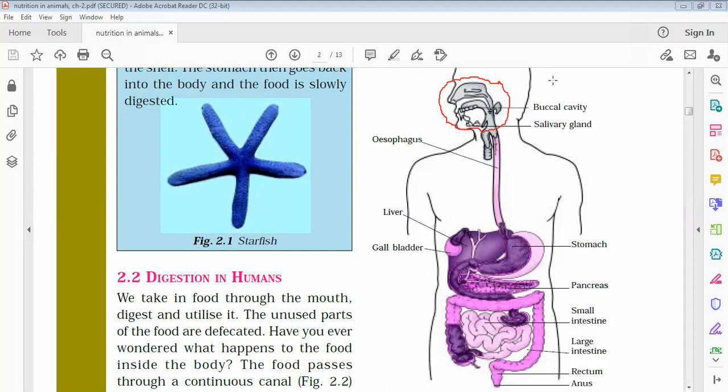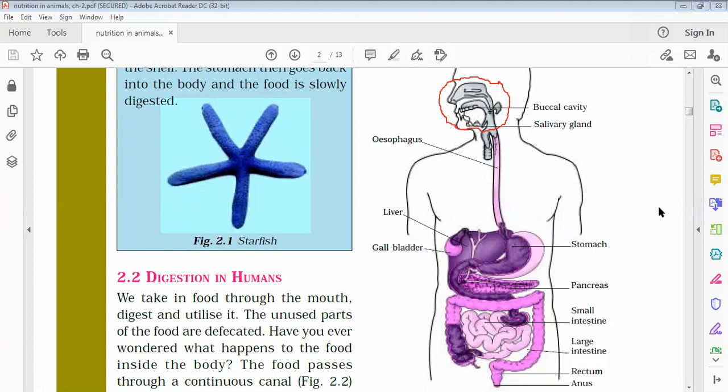Then the esophagus or food pipe, in human beings, is about 25 centimeters long, made up of muscles. It's a hollow tube. After the food is swallowed, it moves down by the movement of its muscular wall. From the esophagus, the food goes into the stomach.